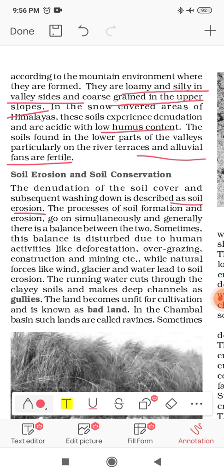This process of soil formation and erosion goes on simultaneously, and generally there is a balance between the two. Okay, so yes, of course, if it is soil erosion and it is a natural process, then it goes on simultaneously, meaning erosional and depositional activity.